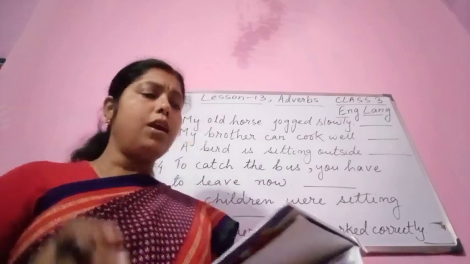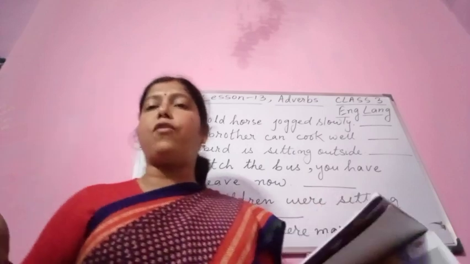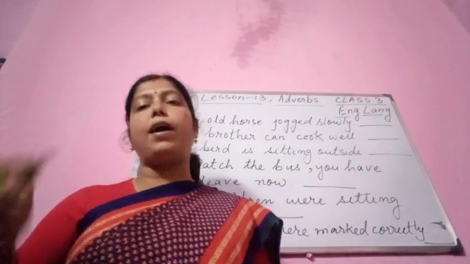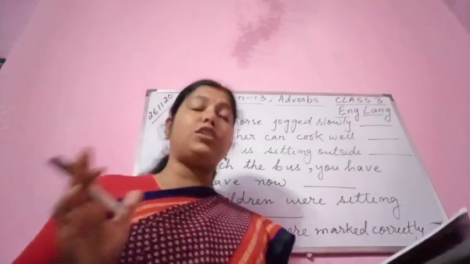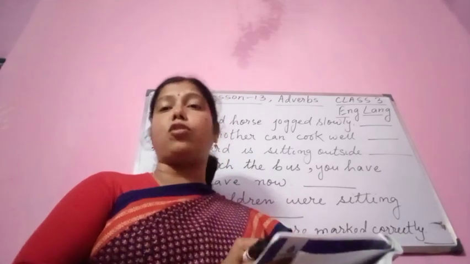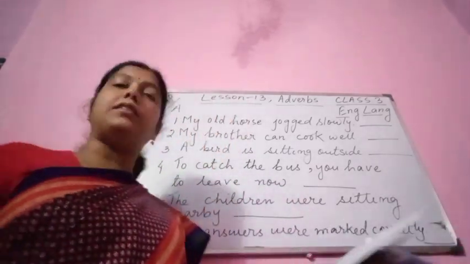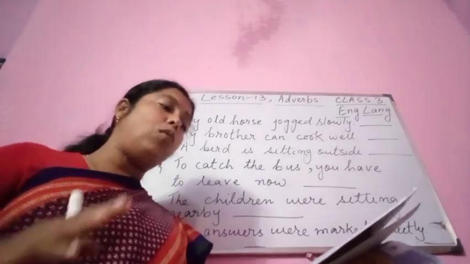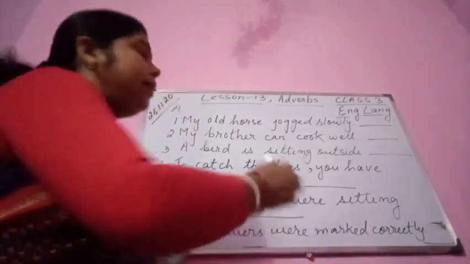Alright. So we have learnt here about how the actions are performed, when the actions are performed, and where the actions are performed. So we are going to do this exercise which is based on this. Underline the adverbs in these sentences. Then write in the blanks whether the adverbs tell us how, when or where. Alright. So you see here, see the board.